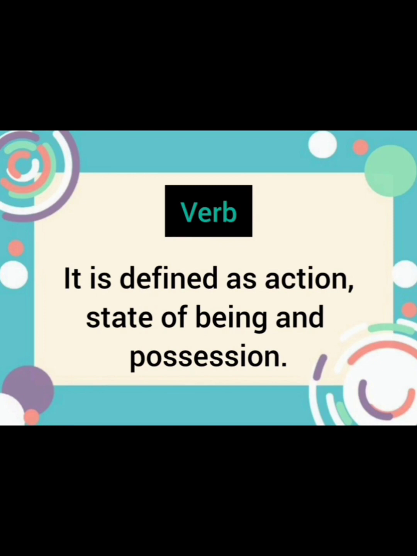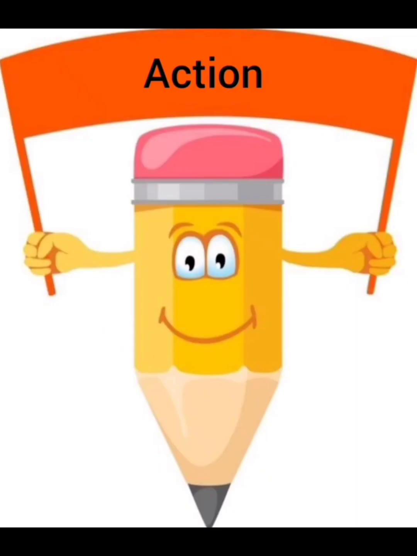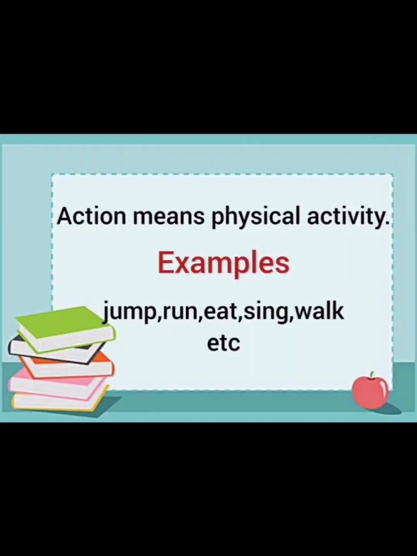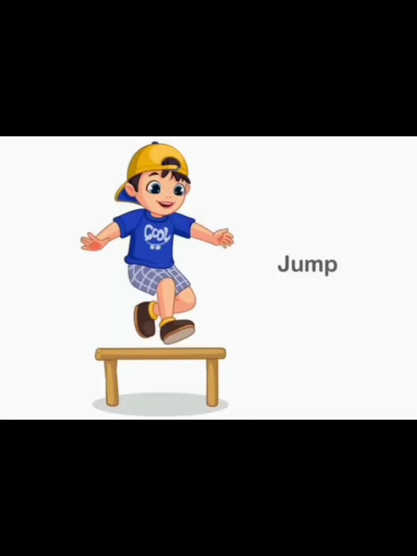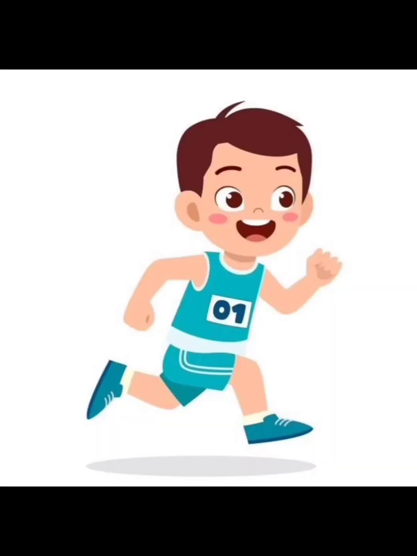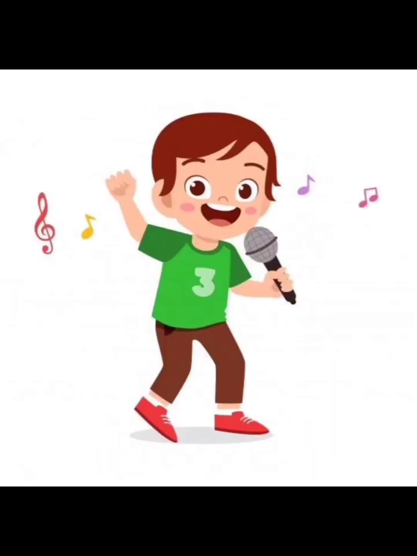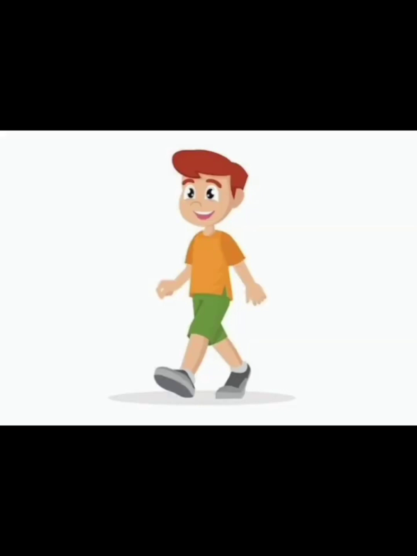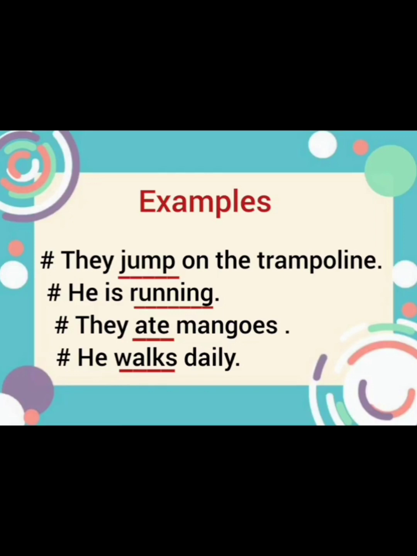The very first thing that is mentioned in the definition of the verb is action. Action means physical activity. For example, jump, run, eat, sing, walk, etc. They jump on the trampoline. Now, in this sentence, jump is the first form of the verb that has been used after the subject they.